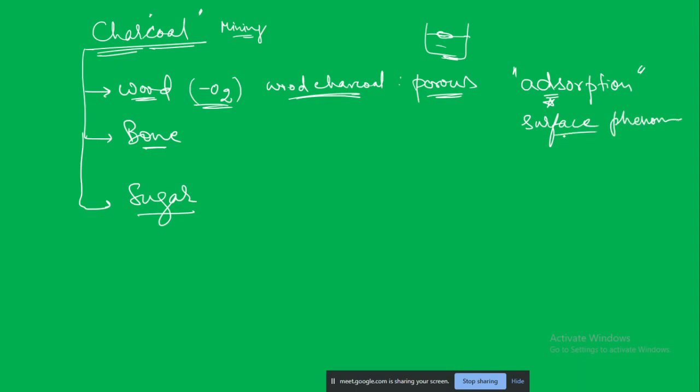So what will happen is, gases or certain liquids which are having impurities, those impurities in the liquids may simply physically interact with a certain surface, and they are not totally bound to it. So this wood charcoal can adsorb gases.